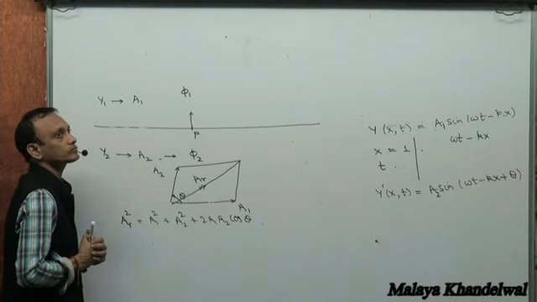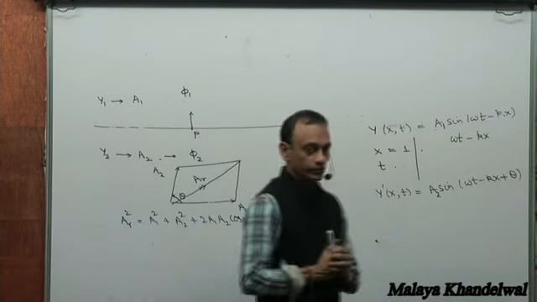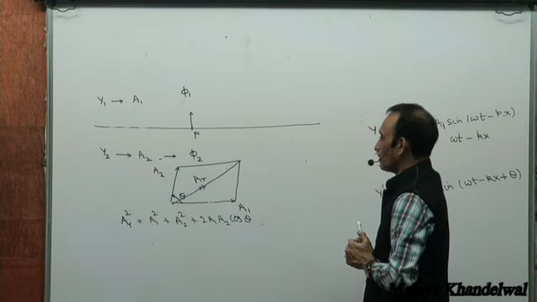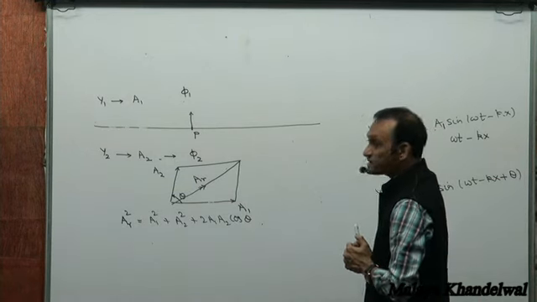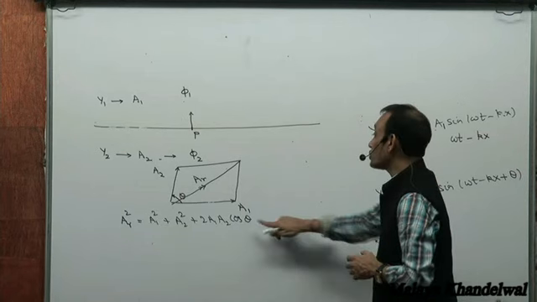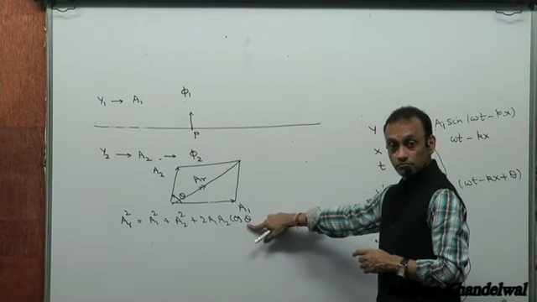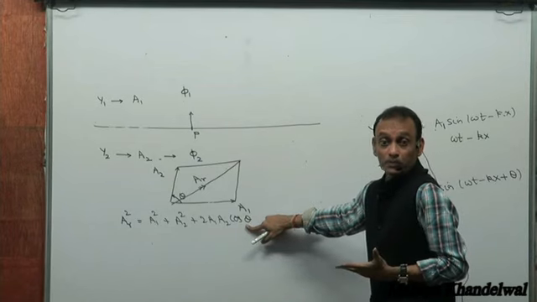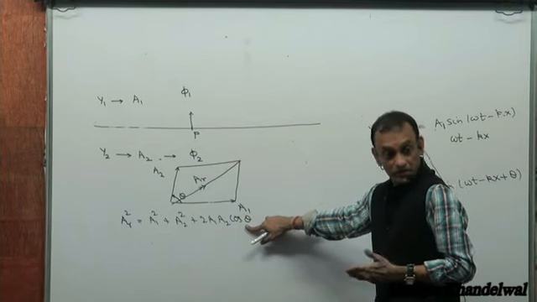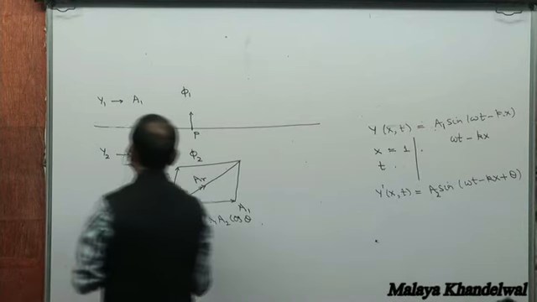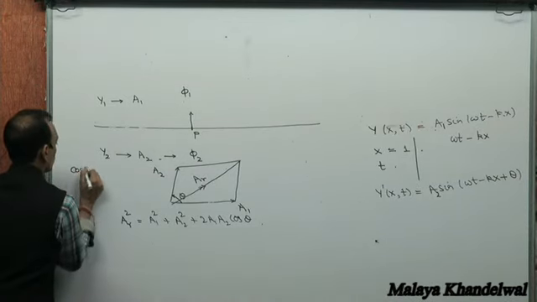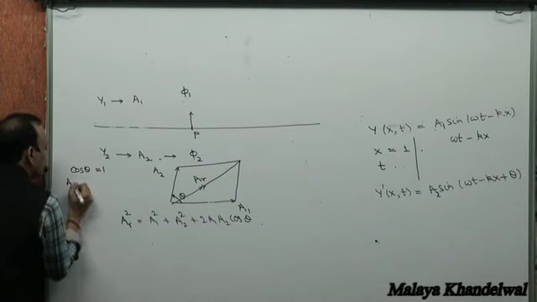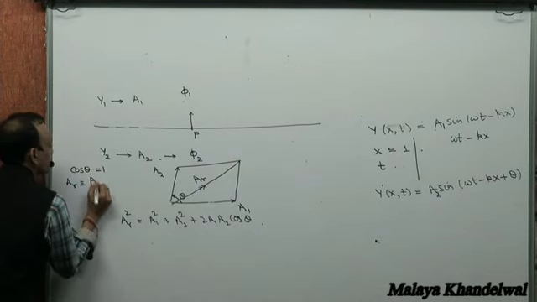Now, look, realize AR would be maximum when cos theta is maximum. That means when cos theta is 1. If at a certain point P cos theta is 1, then AR would be the maximum it could be.